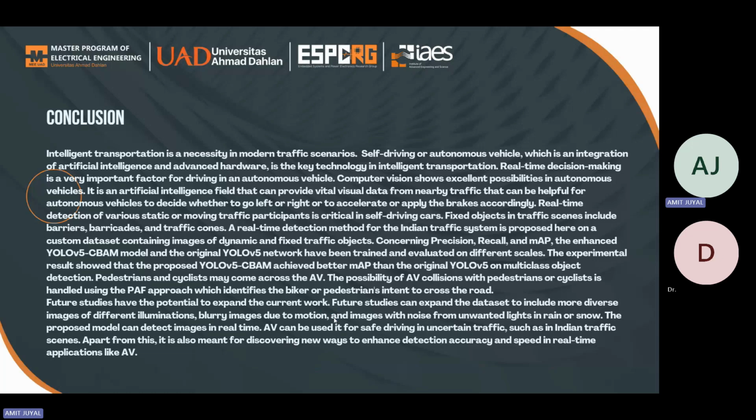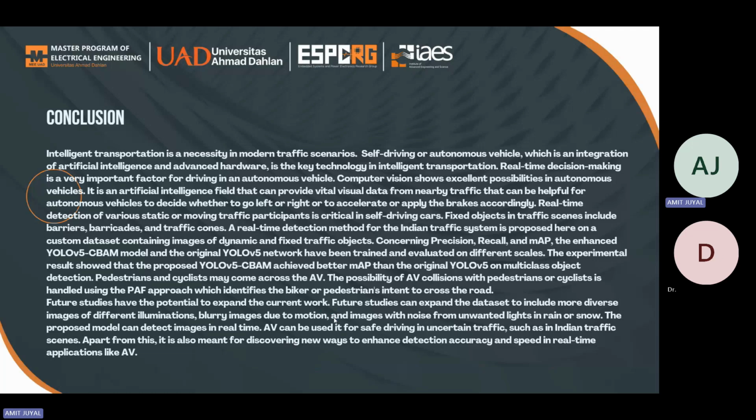Future studies have the potential to extend the current work. A future study can expand the dataset to include more diverse images of different illuminations, blurry images due to motion, and images with noise from unwanted lights in rain or snow.